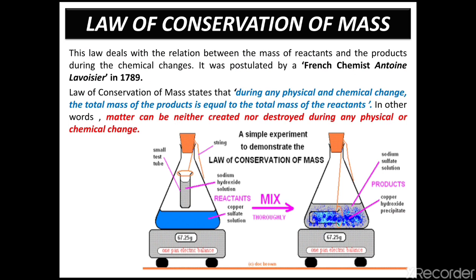This law basically deals with the relation between the mass of reactant and product during chemical changes. Not only chemical changes, also physical changes. It was postulated by a French chemist, Antoine Lavoisier, in 1789. The law of conservation of mass states that during any physical and chemical change, the total mass of products is equal to the total mass of reactants.